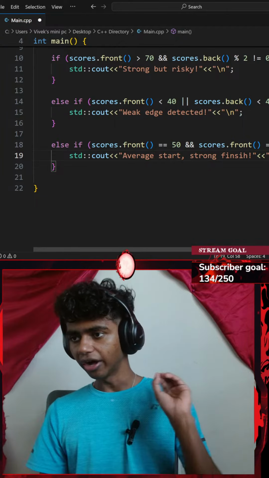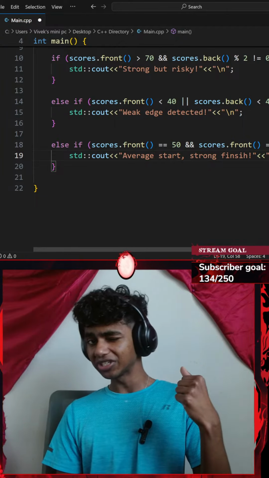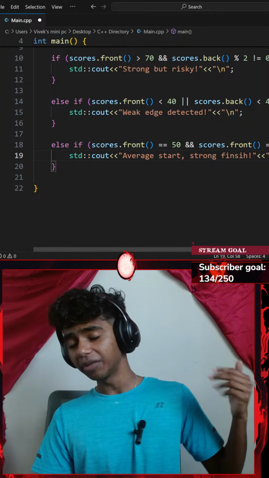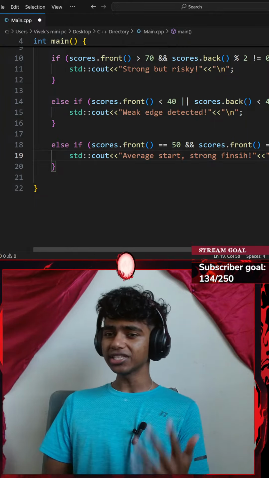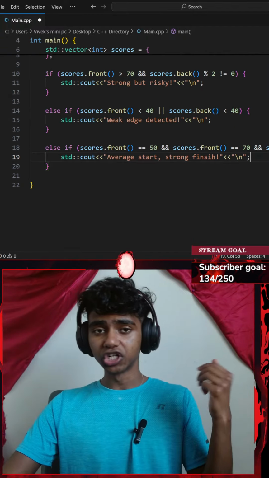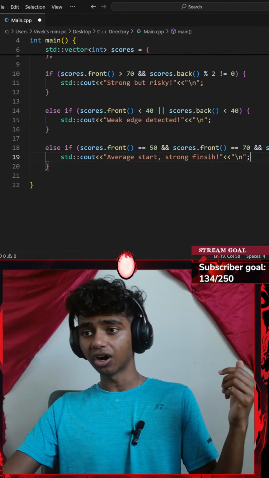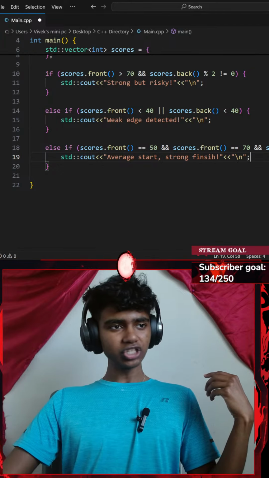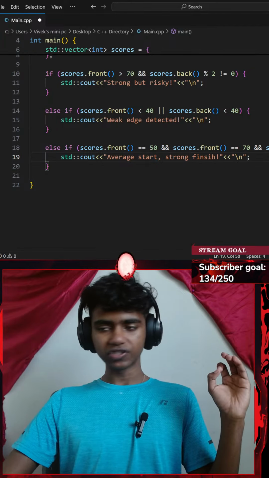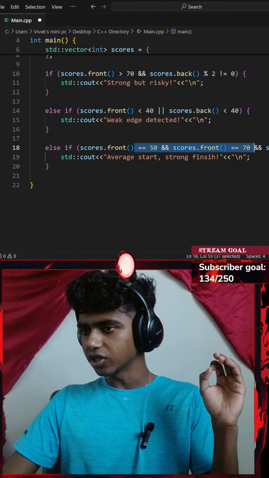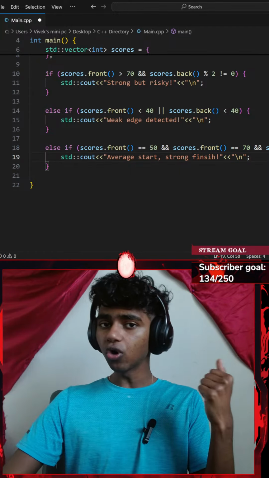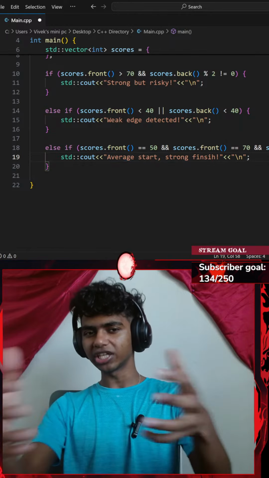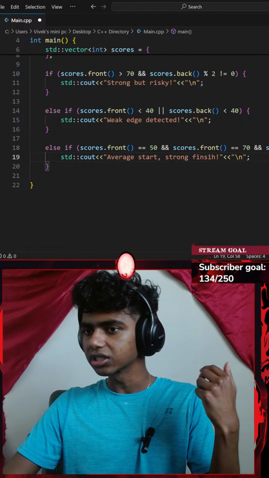Then I will be adding an insertion operator, and then let me go ahead and insert a new line. Honestly, this part was a bit tricky because it's kind of different in Python. In Python, when I was doing my Python Pro 100A series, I could check if my first score is between 50 and 70 by writing if 50 is less than or equal to my score, which is less than or equal to 70. With C++, that's not how it works.